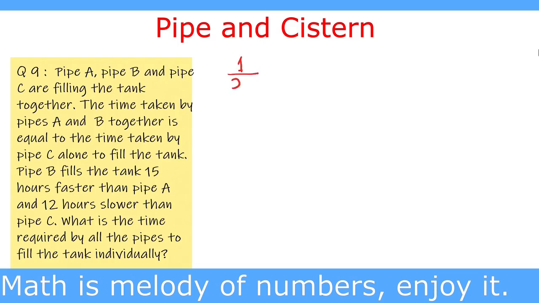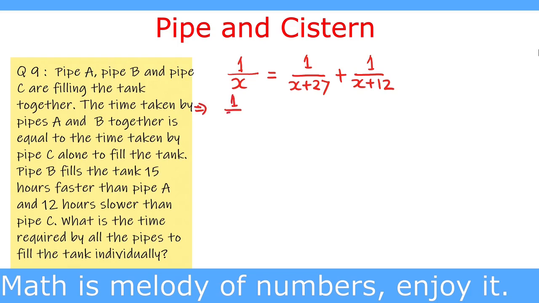as we have already assumed that pipe C takes x hours to fill the tank, and this is equal to 1 hour filling by pipe A, which is 1 upon x plus 27, as pipe C takes x plus 27 hours to fill the tank, plus 1 upon x plus 12, as pipe B takes x plus 12 hours to fill the tank. So this is the equation we have, and we have to solve the value of x.